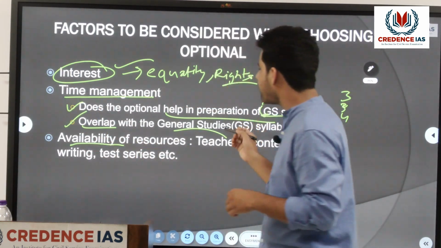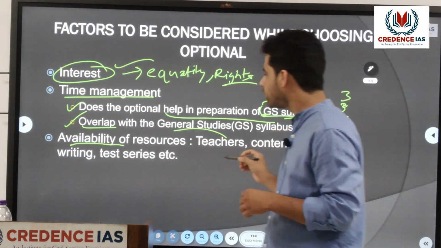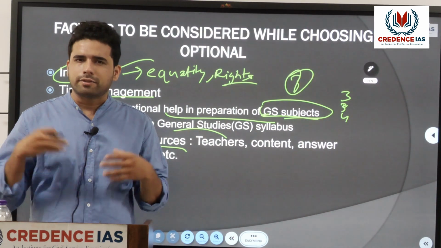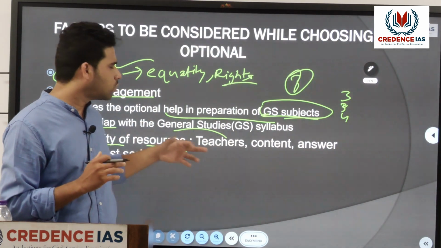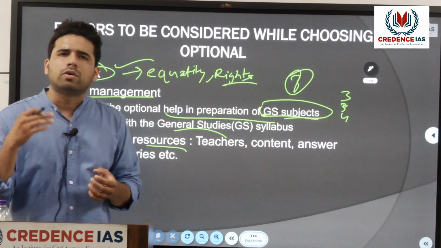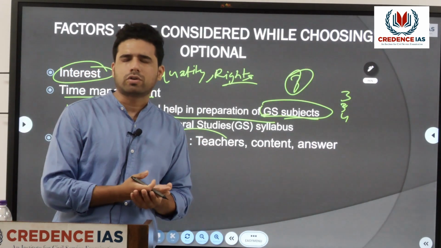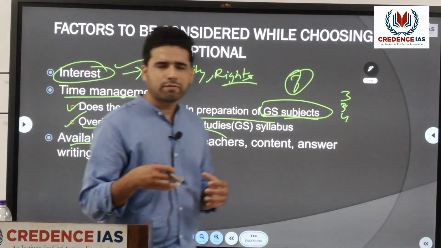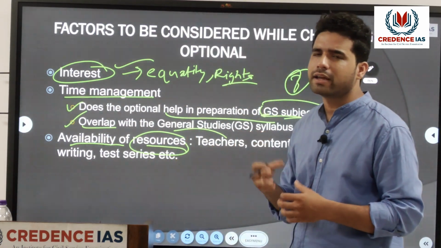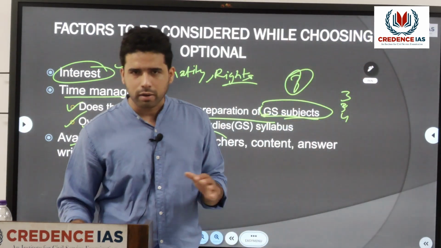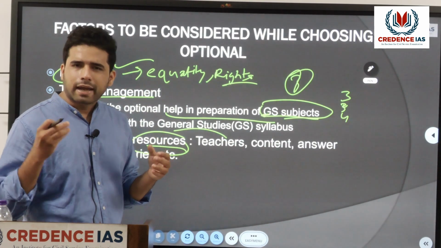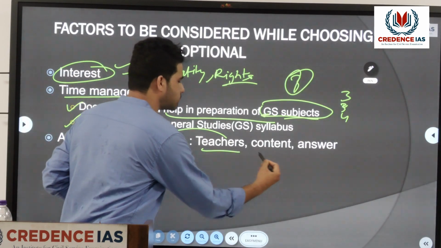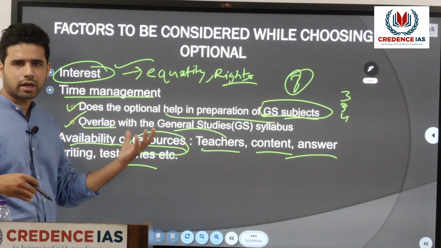Apart from that, you have to look into the availability of resources, right? When we choose any optional, we should keep in mind whether good faculty, good content, good test series, and all the other resources are available in the market. Because sometimes we choose such an optional that we are not able to find a good amount of resources for preparation, and ultimately we end up scoring very low. So these are the factors you should keep in mind while choosing an optional.